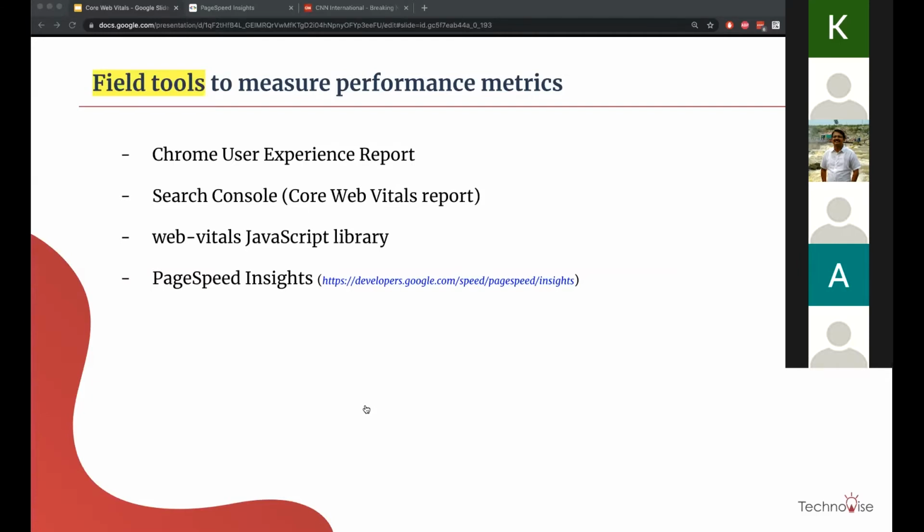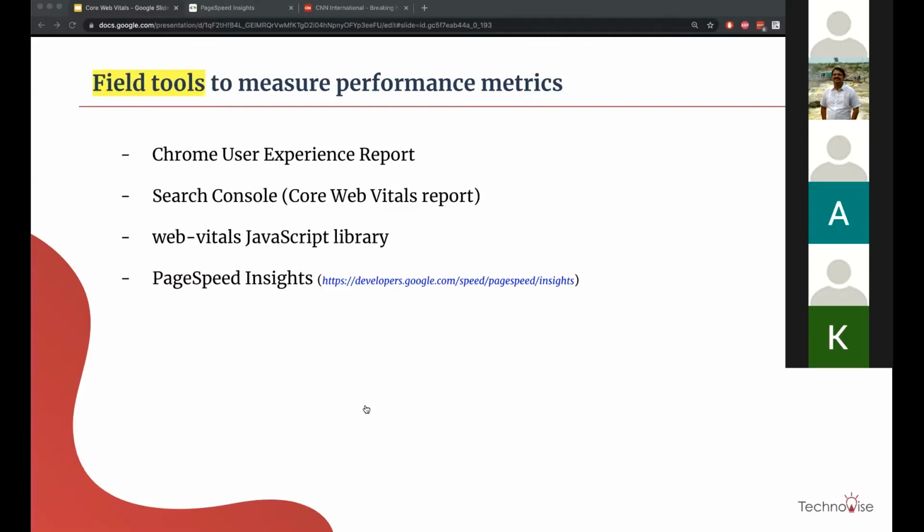So Harshad, do you have any questions on this? Yeah, I do. I never used Chrome User Experience Report. Is the tool name the same? The tool name is the same, Chrome User Experience Report. We can get it on Google. It's called CrUX. C is capital, R is small, and UX is capital again.